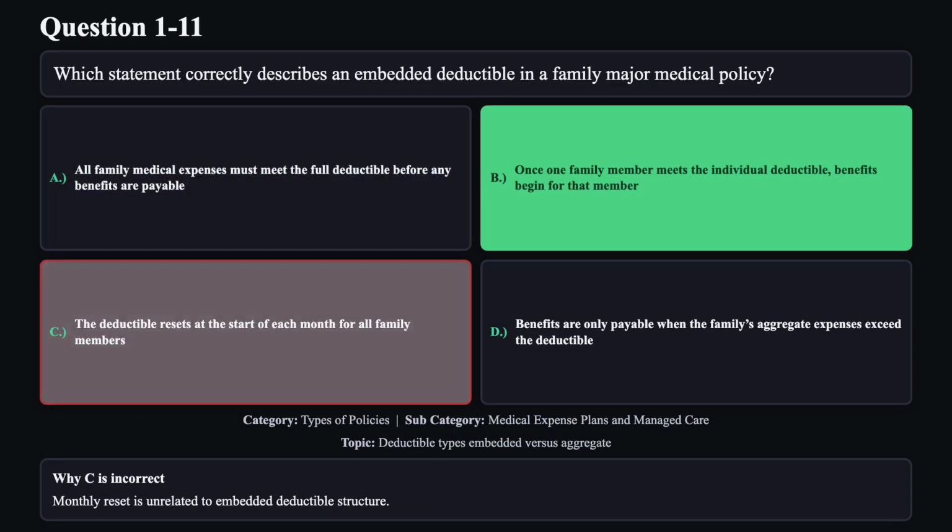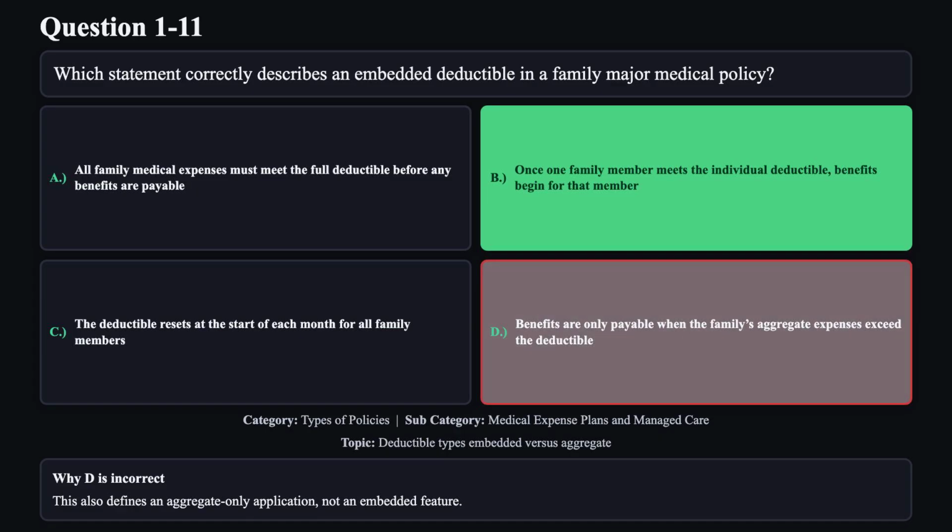Reason C is not correct. Monthly reset is unrelated to embedded deductible structure. Reason D is not correct. This also defines an aggregate-only application, not an embedded feature.